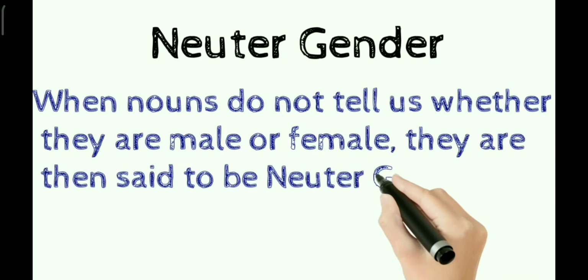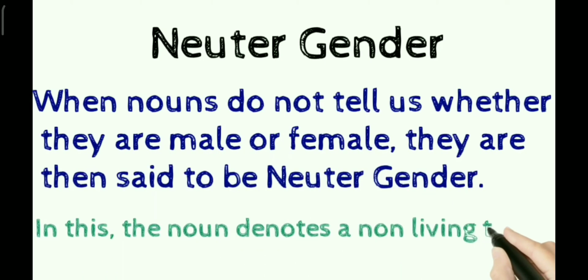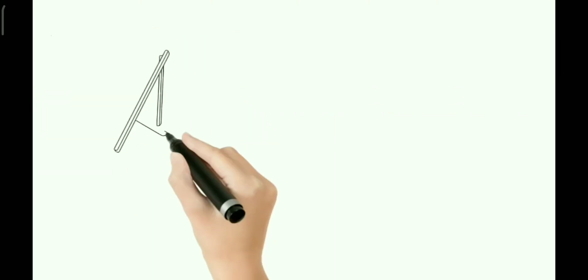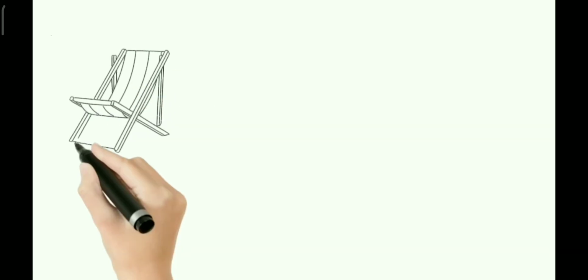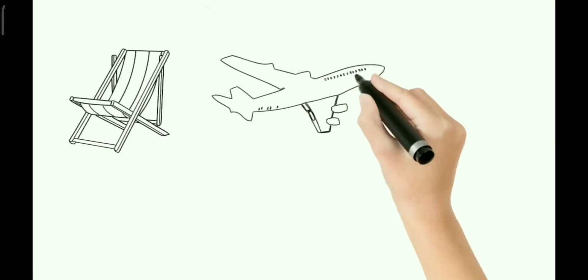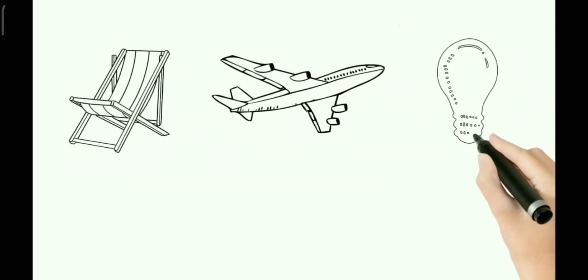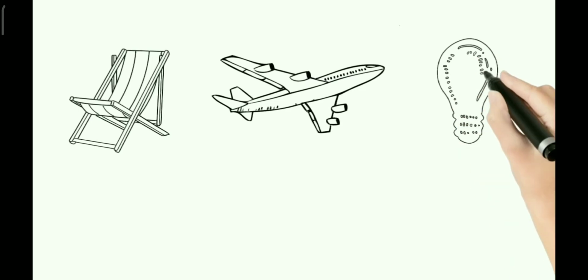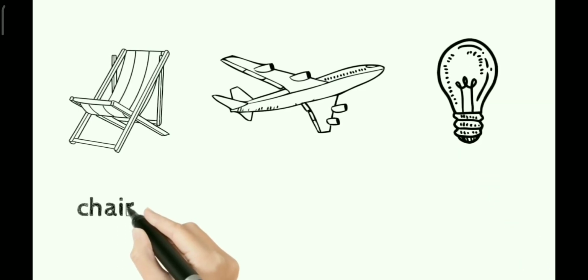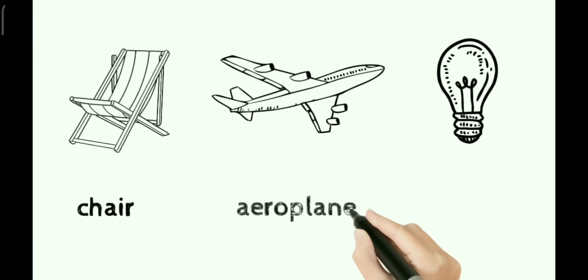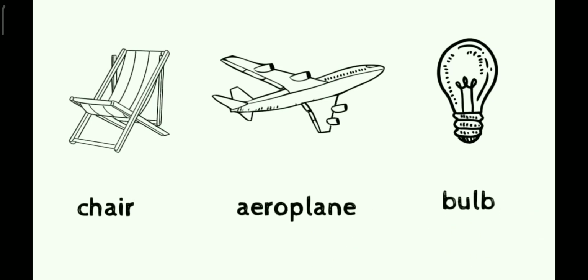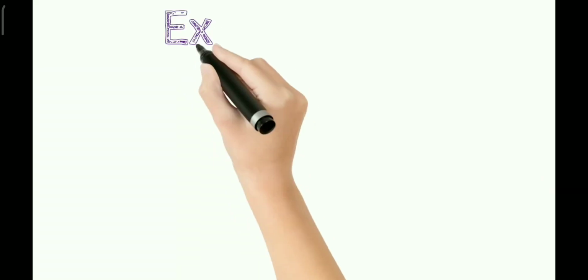Neuter gender. When nouns do not tell us whether they are male or female, they are called neuter gender. Basically, they are used with the non-living things. For example, chair, aeroplane, or the bulb. These are all non-living things and are considered into neuter gender.